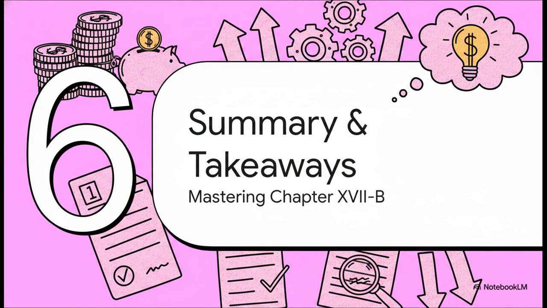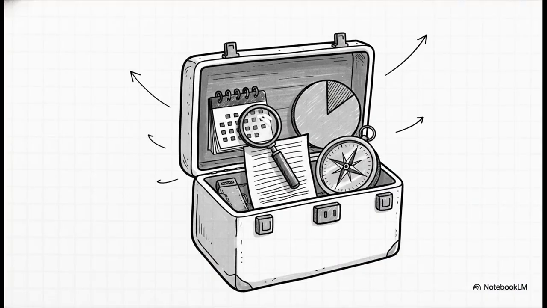Finally, Section 6, Summary and Key Takeaways, Mastering Chapter XVII-B. Let's wrap this all up into a quick action plan. First, make sure you update your internal terminology to tax year and registered NPO under Sections 332 to 355. Second, you really need to enforce strict discipline regarding that 85% application rule to prevent unwanted tax liabilities for your clients.